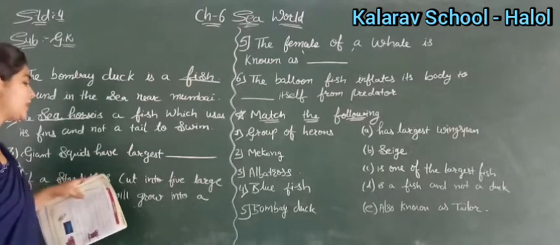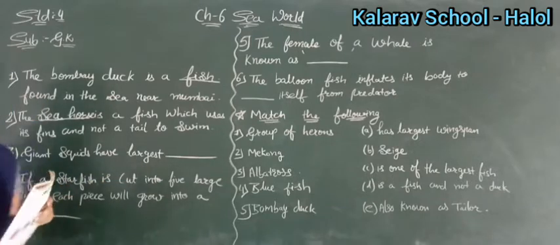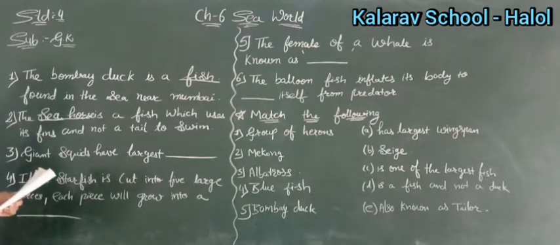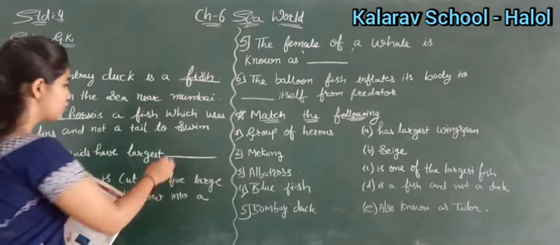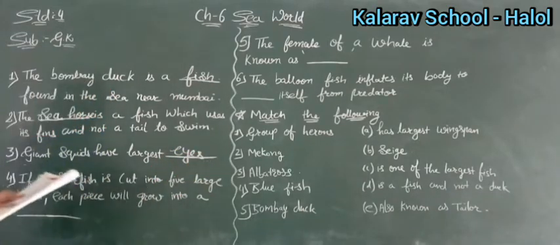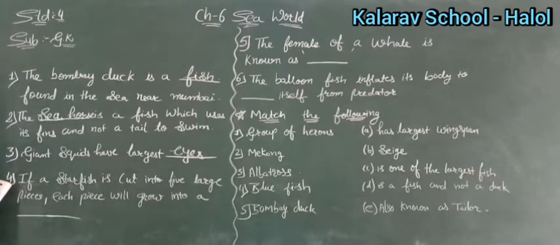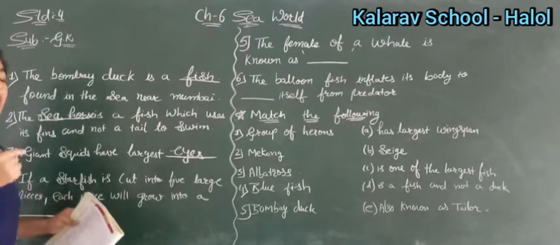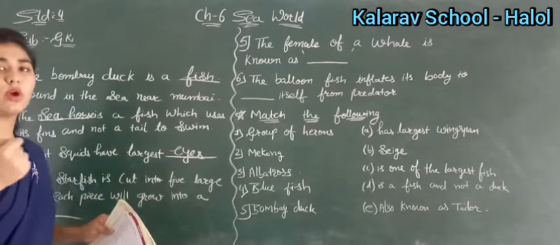Then giant squids have the largest dash. What do they have? Giant squids have the largest eyes, right? So here E-Y-E-S, largest eyes. Then if a starfish is cut into 5 large pieces, each piece will grow into a dash.